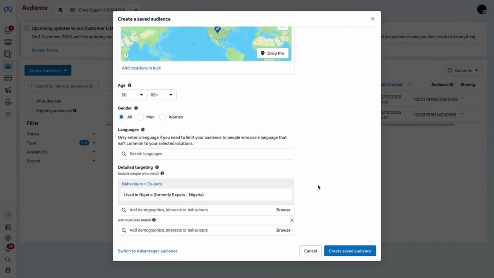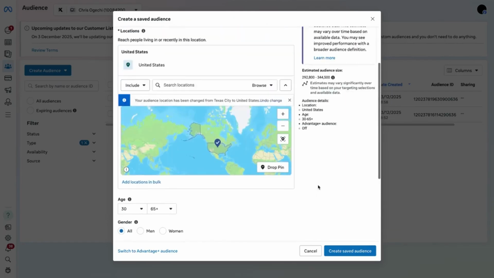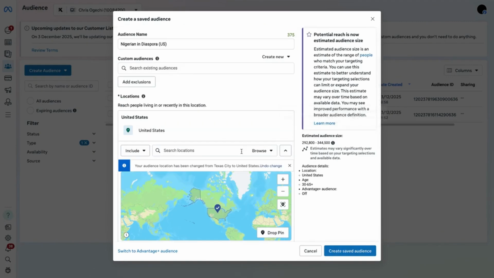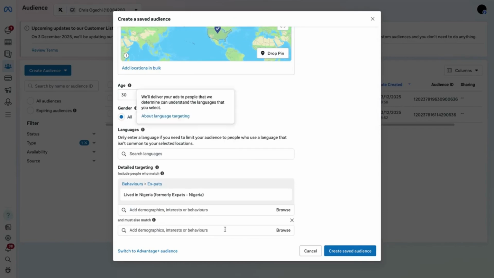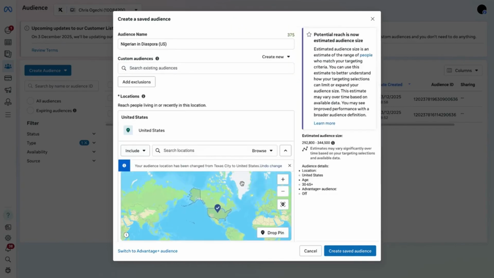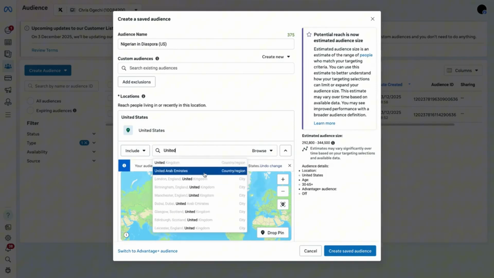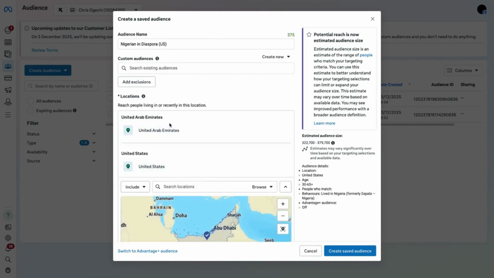Once I'm done saving it, I will show you guys something else. So you can save this, and that's one for the United States. Don't touch anything yet. Once your audience is put together, all you have to do is create something similar and change the country. As you change the country, you get smaller audiences. So let's say you want to add UAE here, United Arab Emirates. As much as possible, do not crowd your audiences.